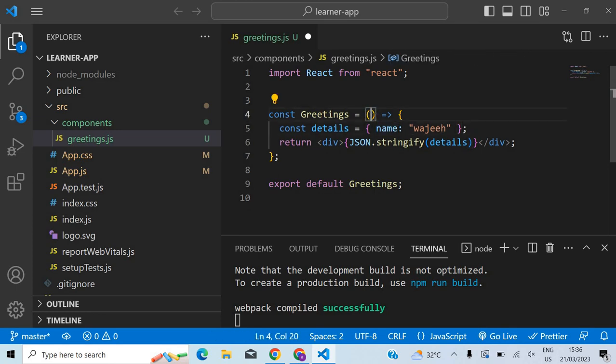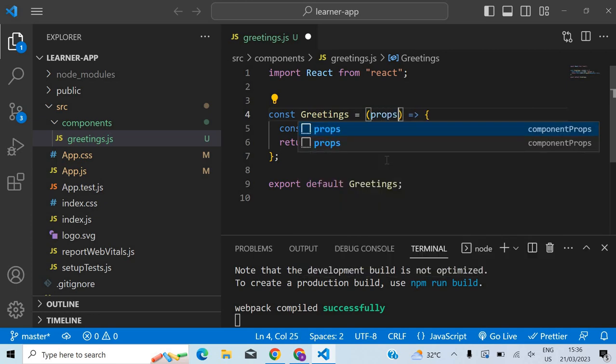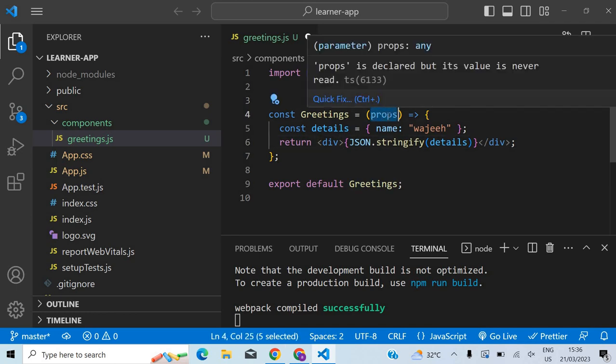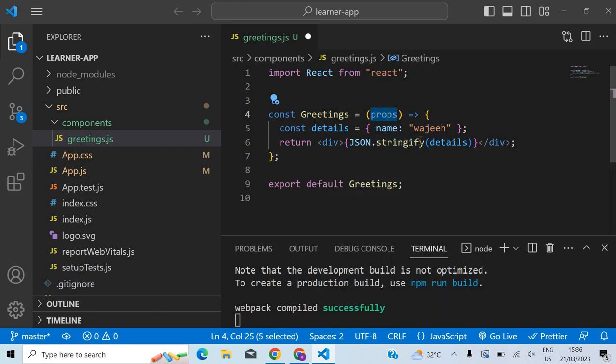This is a function, right? So a function can accept arguments, right? So every React component accepts one argument, and that argument is the props. This will be an object which has all of its props.